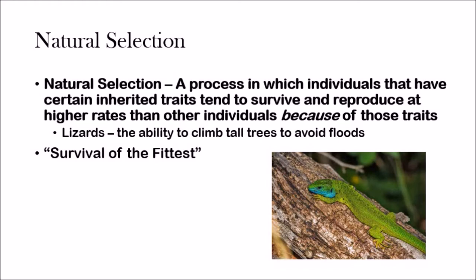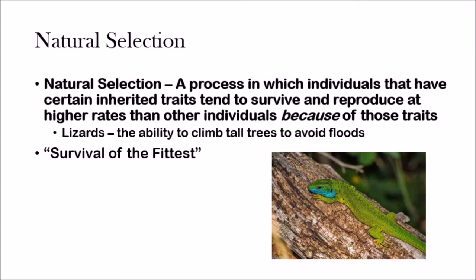So eventually, with time, natural selection will occur, meaning that the lizards which are able to climb tall trees to avoid floods will not be killed by these floods, and the other 750 which don't have that adaptation are going to be killed. So with time, what's going to be left are just these 250 lizards which can survive because they can climb tall trees, and all the other 750 are going to be wiped out.